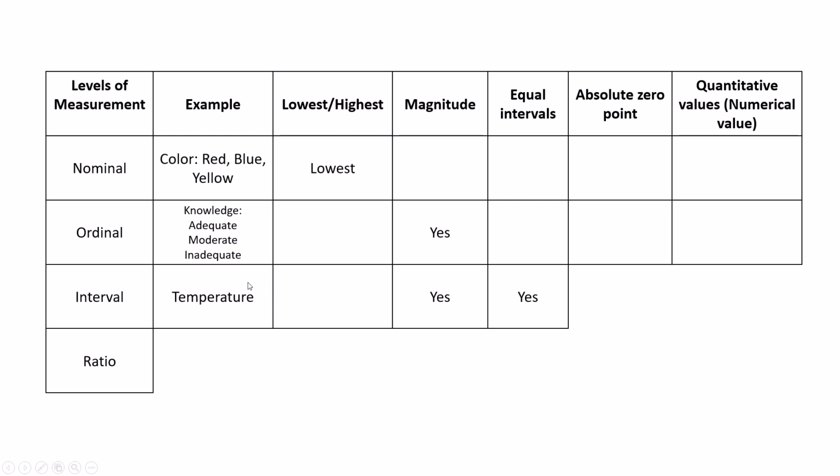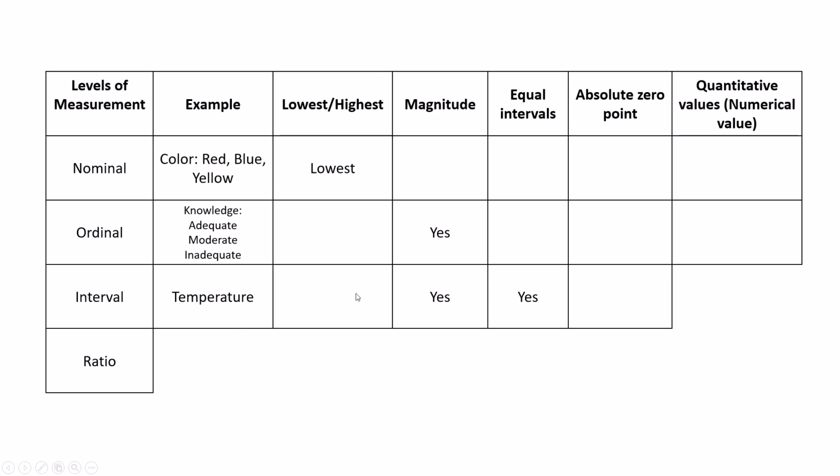The interval between 60 and 80 is 20, and 80 to 100 is 20. So like that we can manage the intervals in an equal way. That is interval. In nominal and ordinal we cannot maintain intervals, but in the interval scale, like this example temperature, we can maintain intervals.